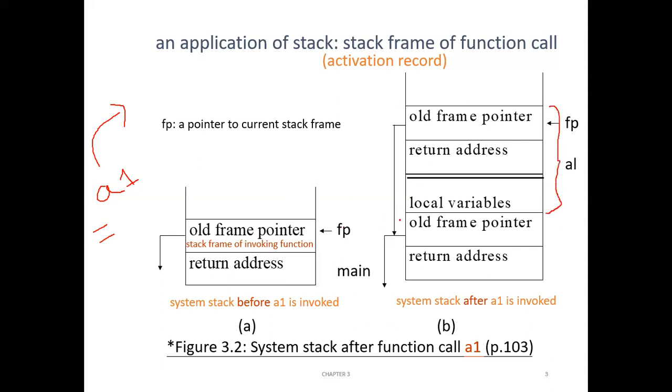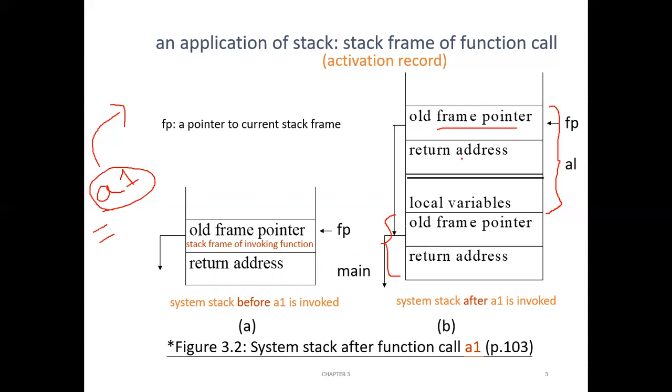This is the old entry. This part corresponds to the main function. Okay, this part corresponds to invoking A1. Before invoking A1, a new entry is added to the stack. This new entry contains what? This new entry also contains a frame pointer. But this frame pointer, where will it point? It will point to the frame pointer of the function which called it. So which function has called it? Main function has called it. So this frame pointer will point to the frame pointer of the main function.